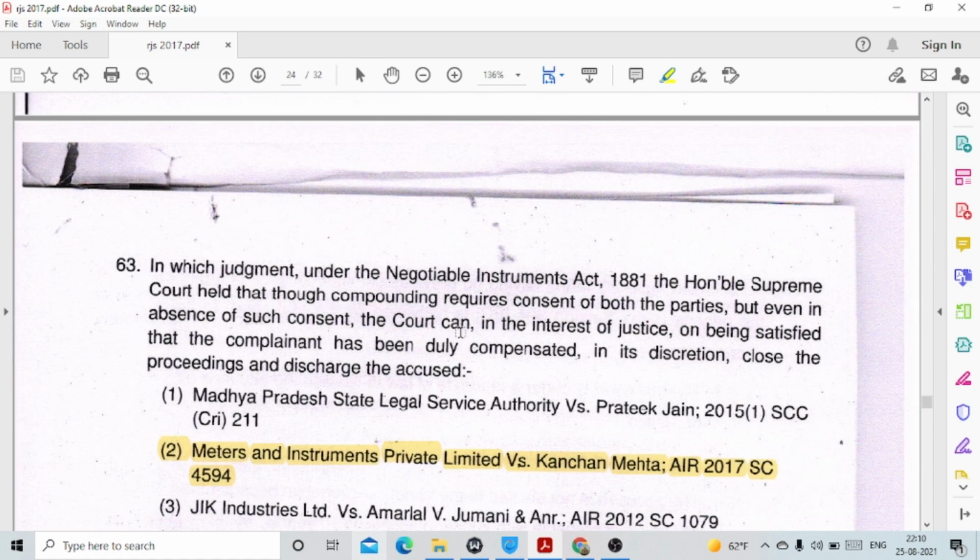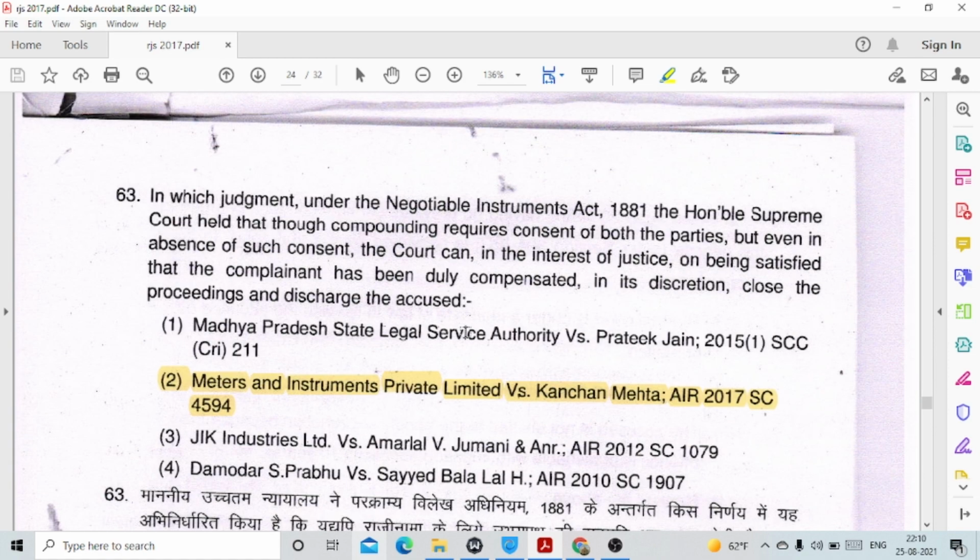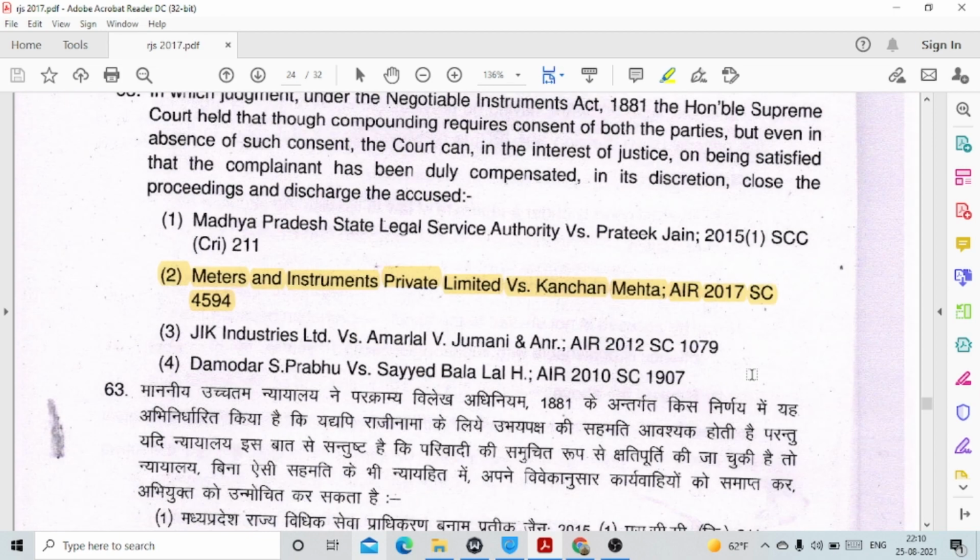63. In which judgment under the Negotiable Instruments Act 1881 did the Honorable Supreme Court hold that though compounding requires consent of both the parties, even in absence of such consent, the court can, in the interest of justice, on being satisfied that the complainant has been duly compensated, in its discretion close the proceedings and discharge the accused? Very important judgment, and this has been held in the case of Meters and Instruments Private Limited versus Kanchan Mehta. This is 2017's judgment of the Supreme Court.